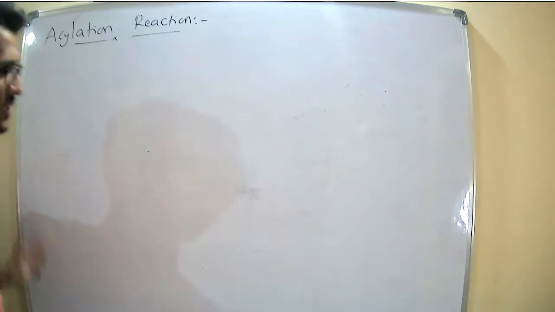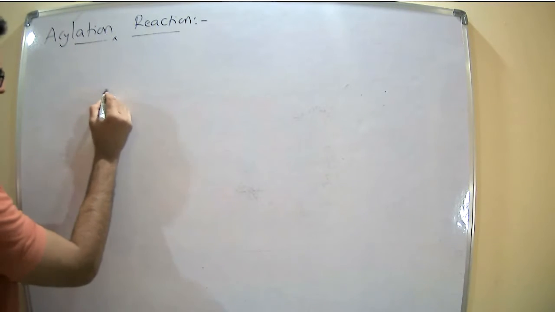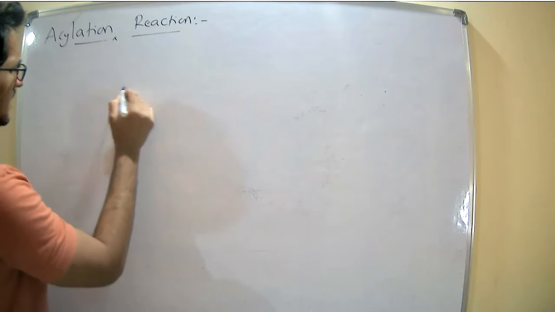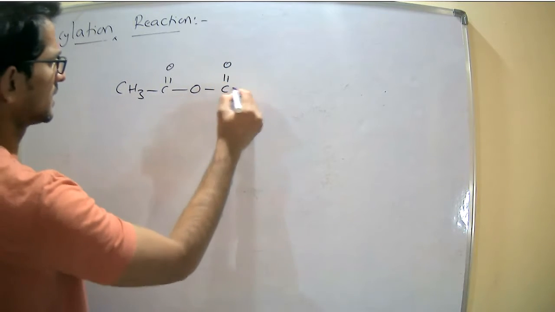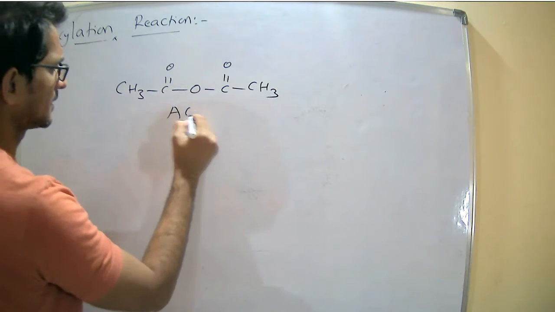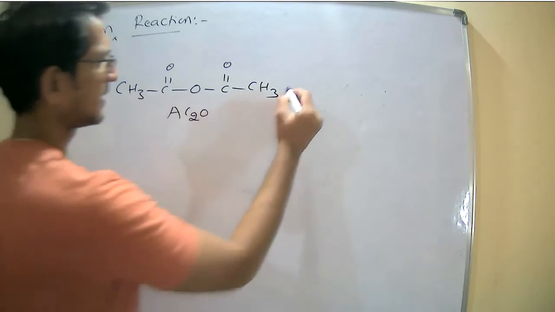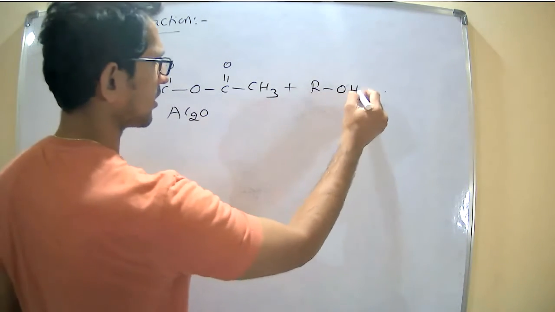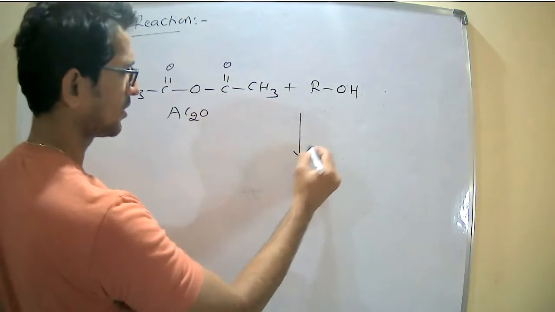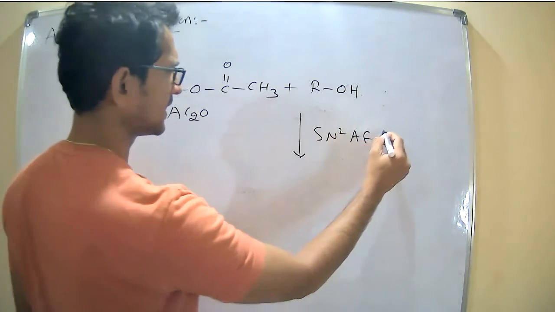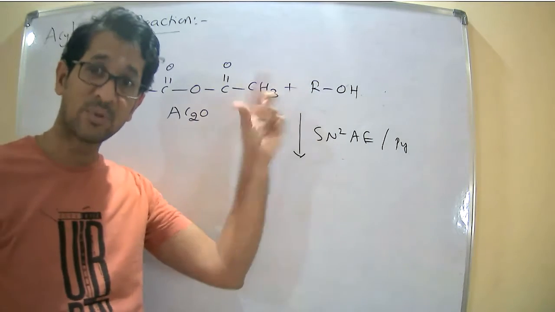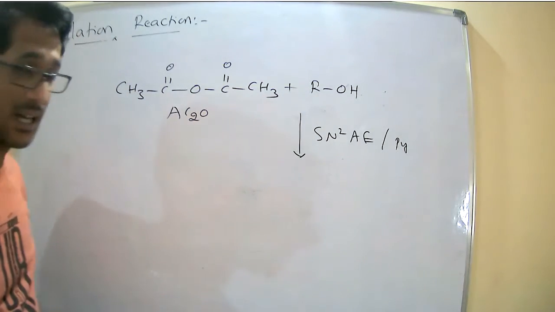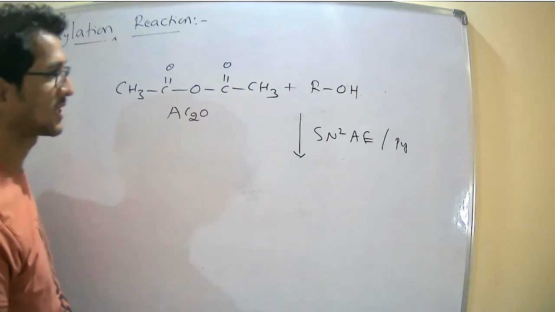So with this, acyl chloride is completed. We have three sources. Acyl chloride. Next, acetic anhydride. Same story. Acetic anhydride: CH3, C double bond O, O, C double bond O, CH3. Now it reacts with the alcohol, undergoing the SN2AE reaction in the presence of a base. Same reaction. I am using the second source, acetic anhydride, which also undergoes acylation reactions.